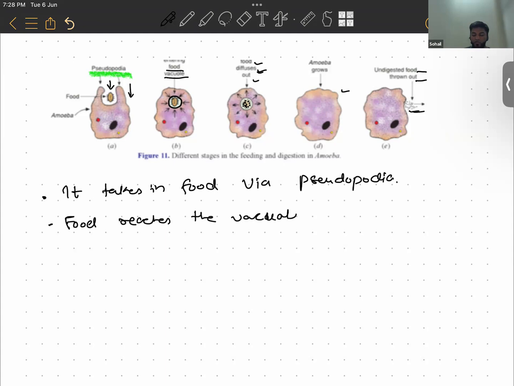In the vacuole, the food is broken down via certain enzymes. You know, enzymes are basically certain juices which help in the breakdown of food. So in the vacuoles, the food is broken down. The food is then absorbed. Then waste material is released. Waste food is ejected out.